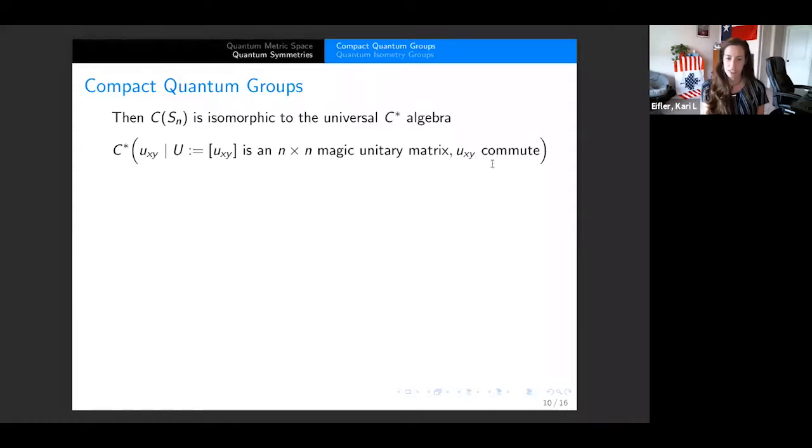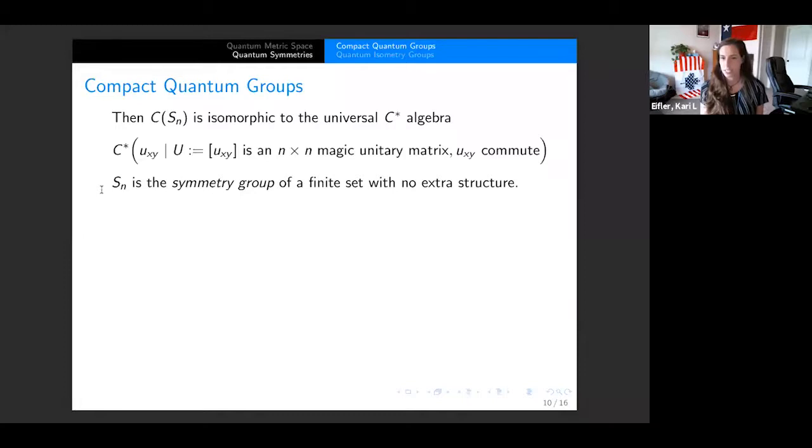And we also have this extra condition that the u_xy commute. And that describes the function algebra of Sn, which we know and love and have studied quite a bit. Of course, Sn is the symmetry group of a finite set with no extra structure. So there's nothing else said about it. You've just got n points, no extra structure there.